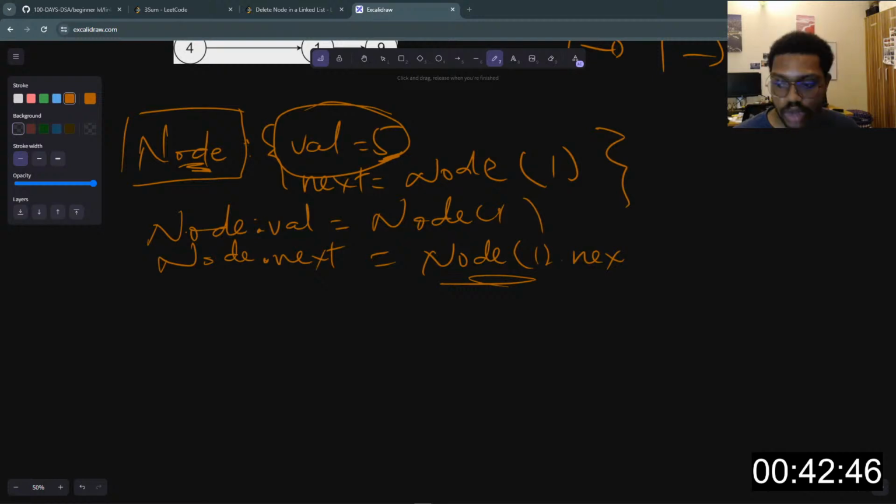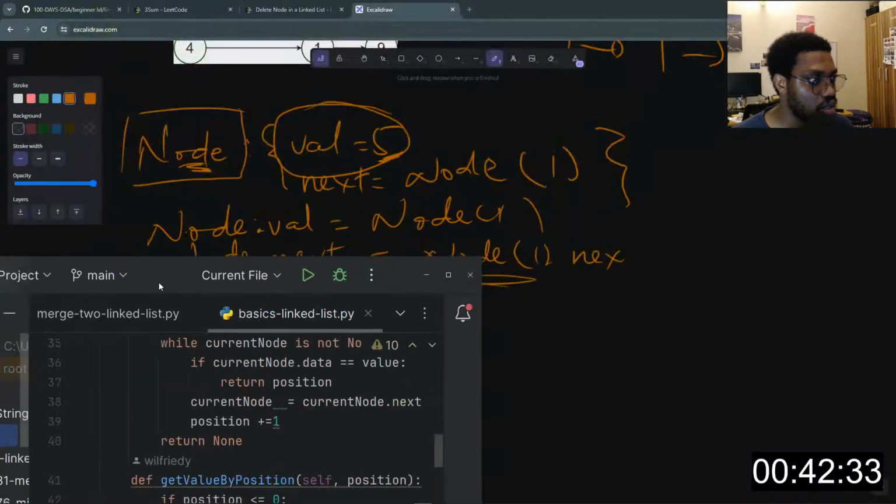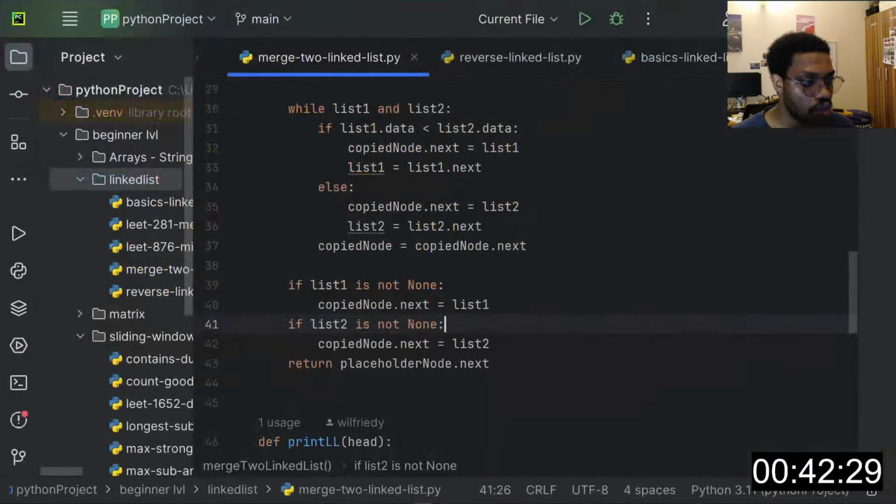So let me create a file. I'll call this file... Where? Oh, sorry, I'm not showing it on the other screen. Crikey. What's the name of the question again? I think it's delete node. I'm not sure why my computer is lagging. I probably have too many programs open. But yeah, today is going to be a quick one, so I'll make sure my computer doesn't go off before then.